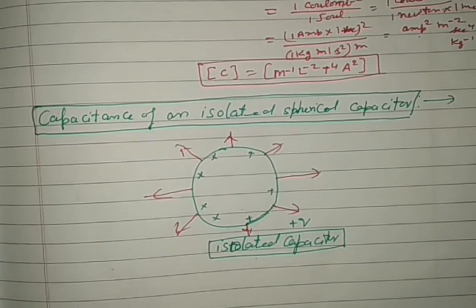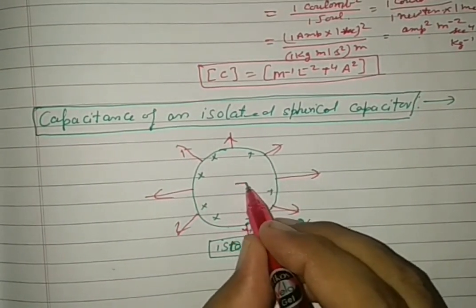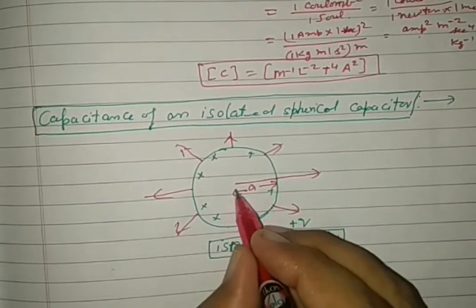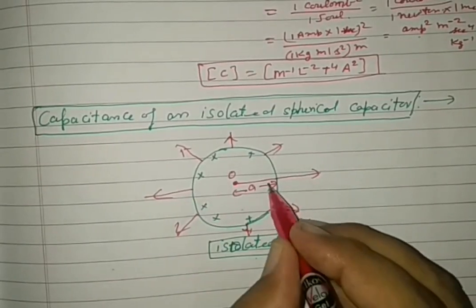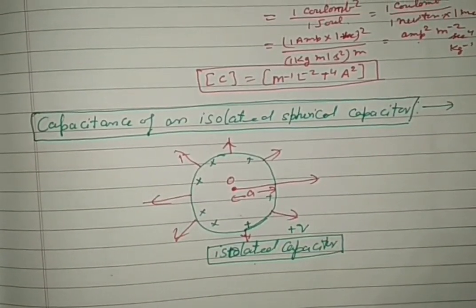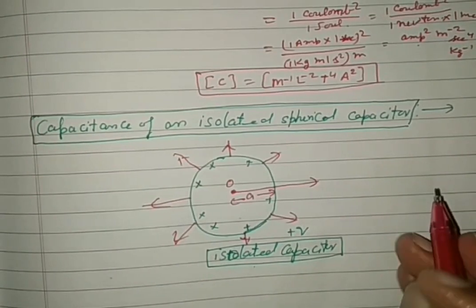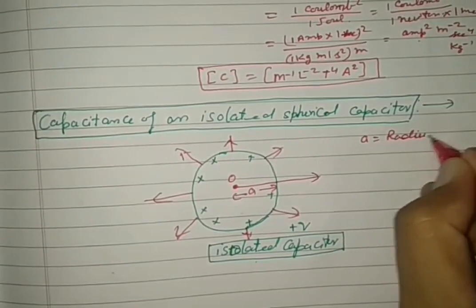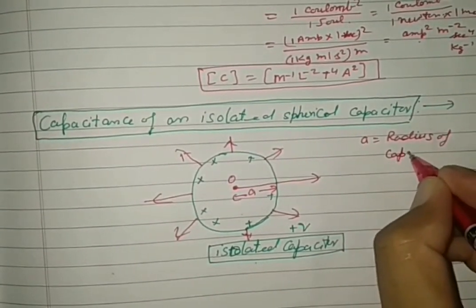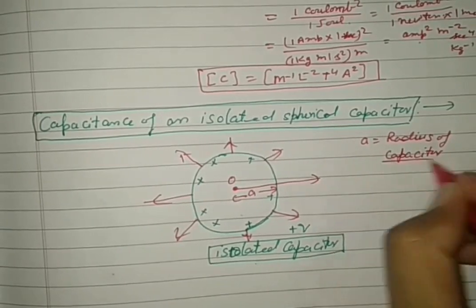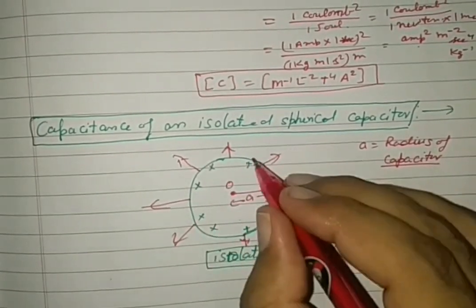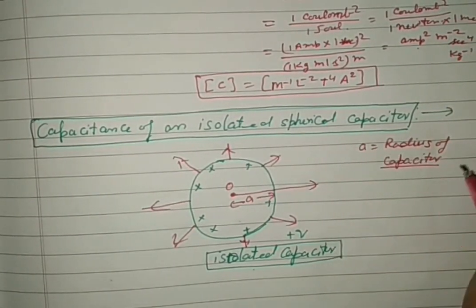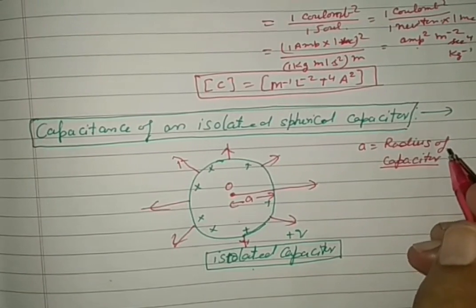Let small a denote the radius of it. O denotes the center and small a denotes the radius of a spherical capacitor. So a is the radius of the capacitor. Which type of capacitor? Isolated spherical capacitor.